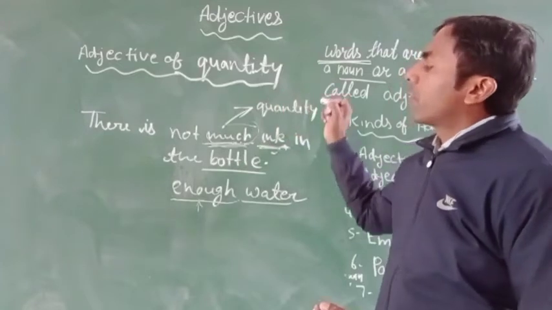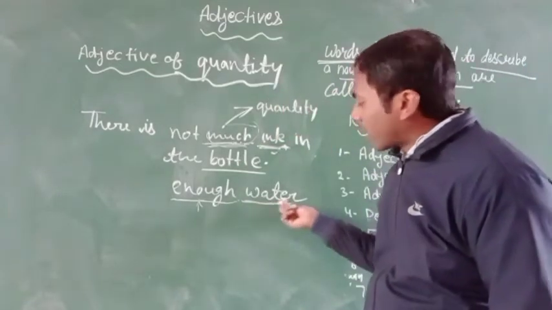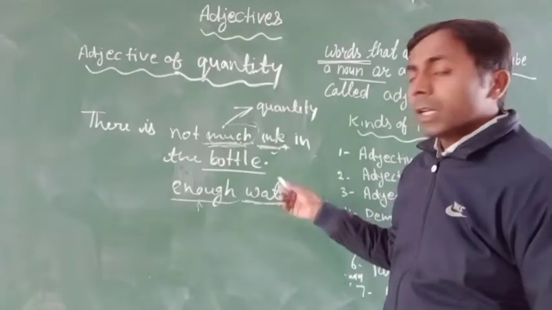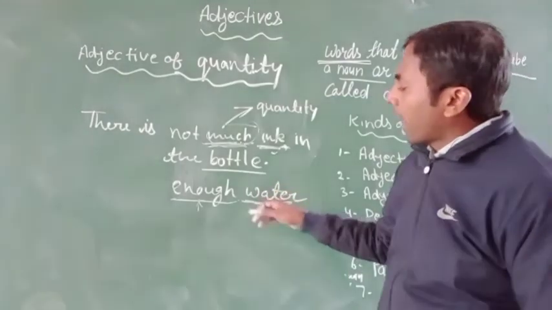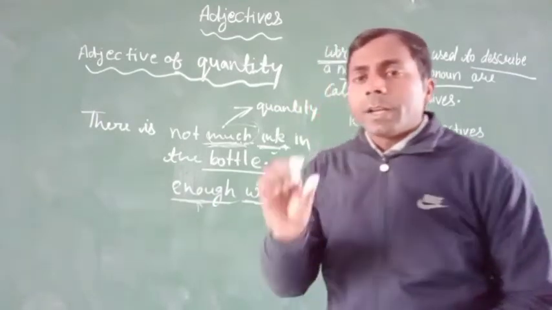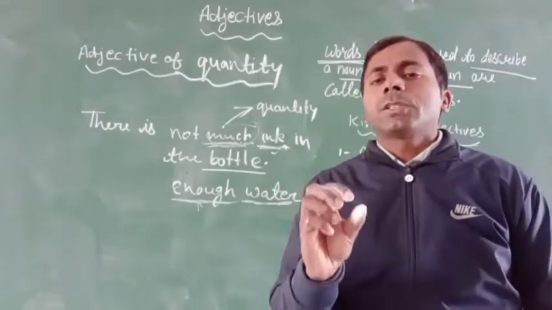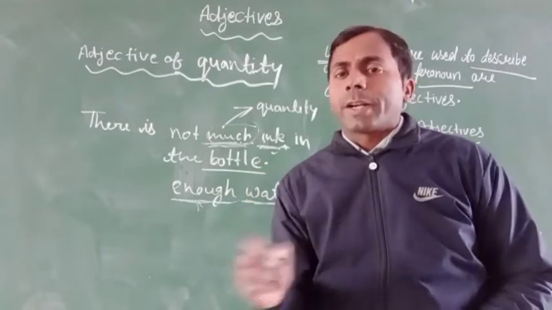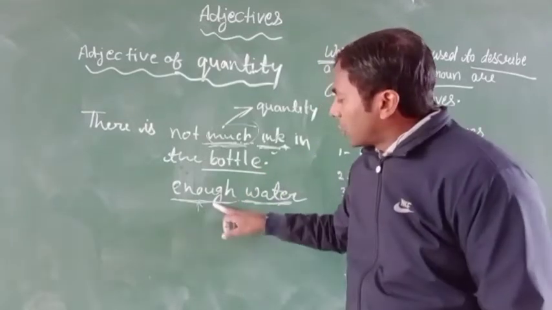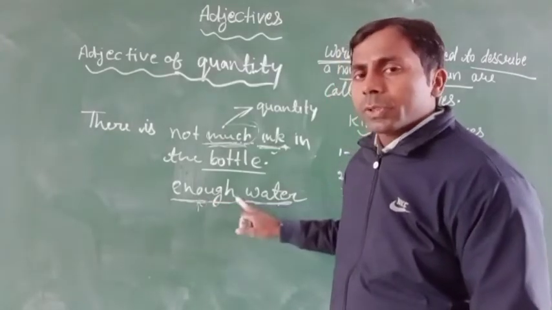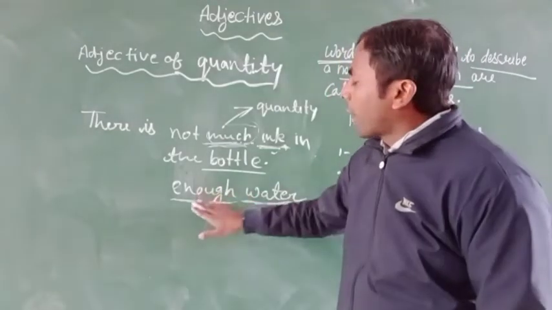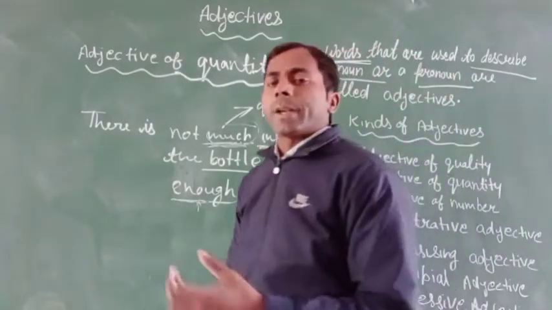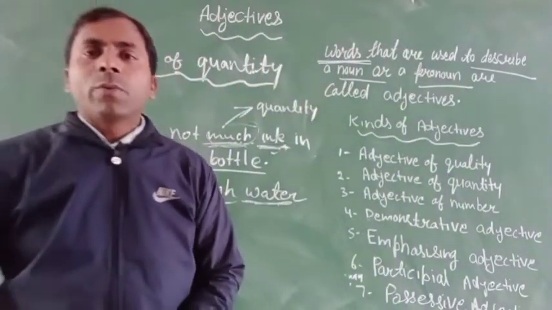Adjective of quantity. So you will see that water is an uncountable noun, and we cannot count it. Water is an uncountable noun, and you know very well that "enough" shows us the quantity of the water. So this type of word, if used with a noun or pronoun, will be an adjective of quantity. Clear? I hope you all understand.